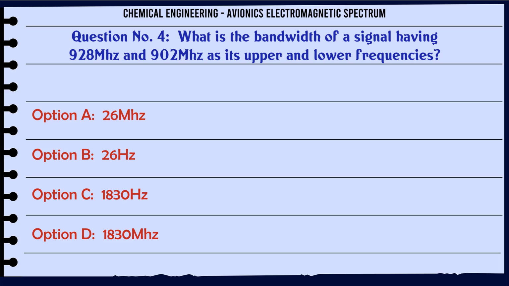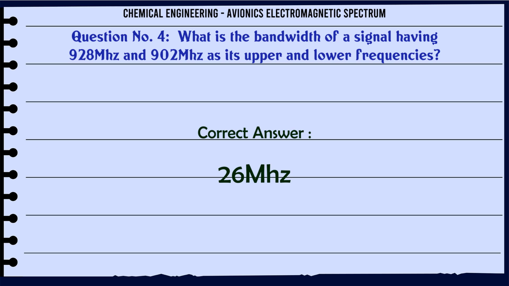What is the bandwidth of a signal having 928 MHz and 902 MHz as its upper and lower frequencies? A) 26 MHz, B) 26 Hz, C) 1830 Hz, D) 1830 MHz. The correct answer is 26 MHz.